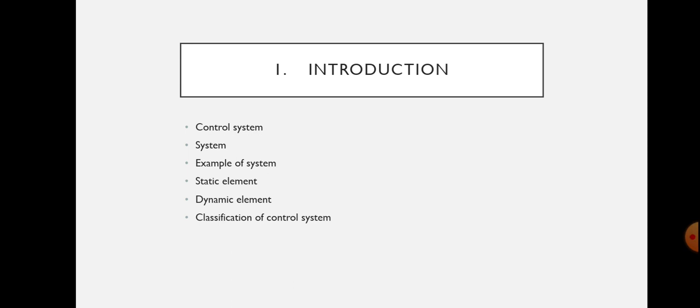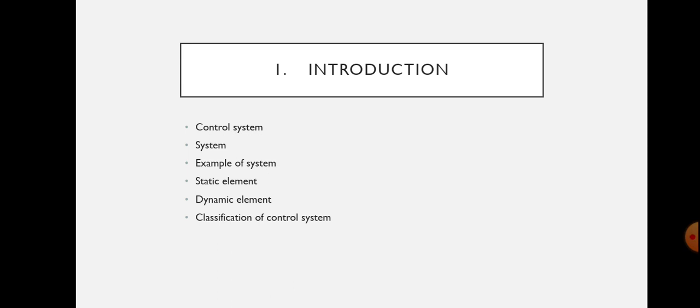So what will be the example for the static element? In the case of a static element, the present output depends only on the present input. That is the definition for a static element. If we are considering a resistor, the present current through the resistor depends only on the voltage applied at that moment, right? It will not depend upon the previous voltage applied across it. So the resistor can be considered as a static element.